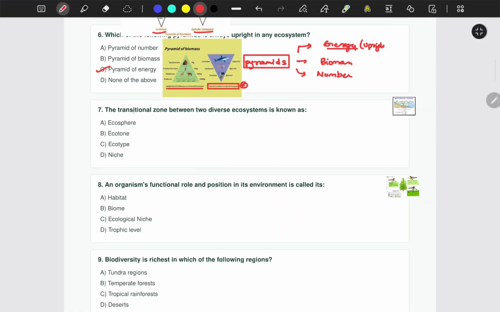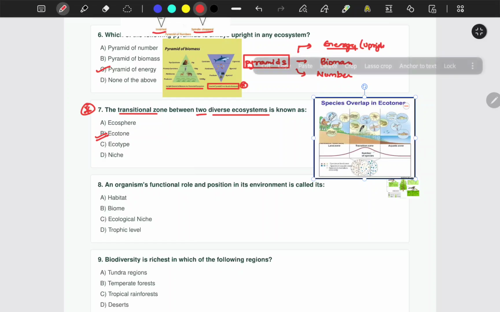Question number 7. The transitional zone between two diverse ecosystems is known as ecosphere, ecotone, ecotype, or niche. The correct answer here would be ecotone. This is an important question because it has been asked many times in the SPSC examinations. Let me explain what an ecotone is.